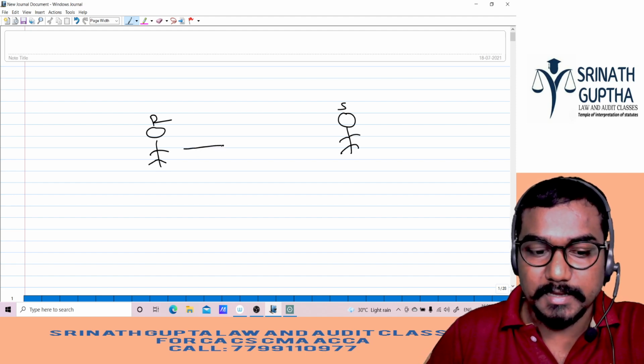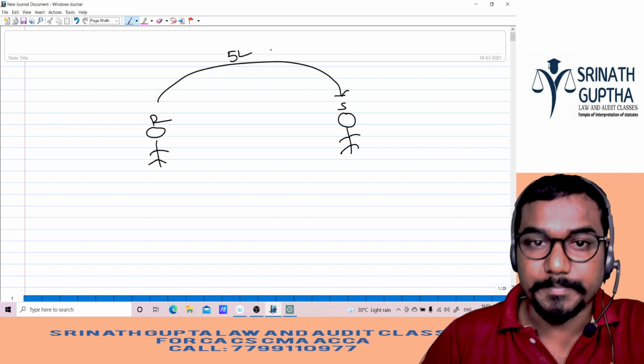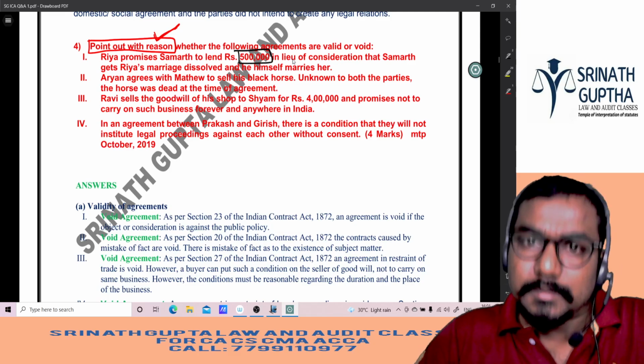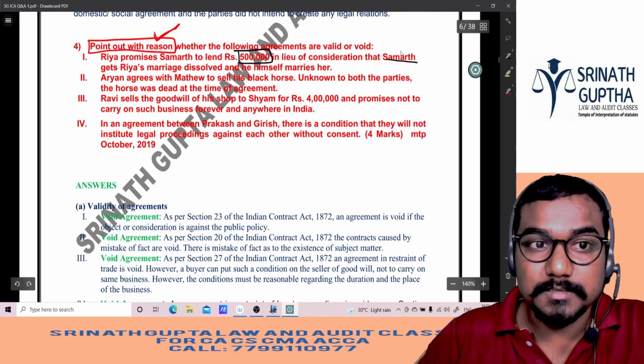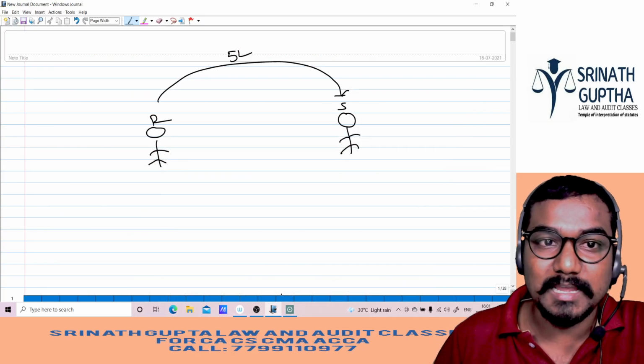Ria said to Samarth, "Arey Samarth, I will give you 5 lakhs rupees in lieu of consideration that Samarth gets Ria's marriage dissolved."